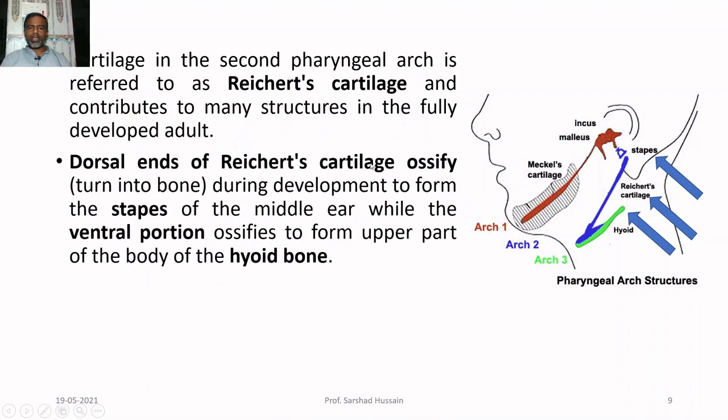Dorsal end of Reichert's cartilage ossifies, that means turns into bone, and forms the stapes of the middle ear, whereas the ventral one forms the hyoid bone. This is the hyoid bone.